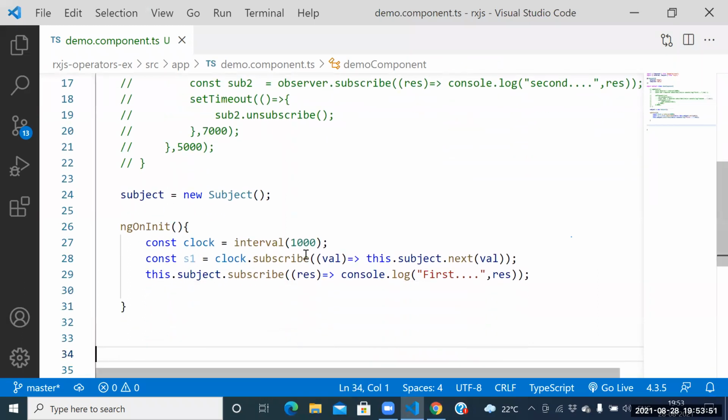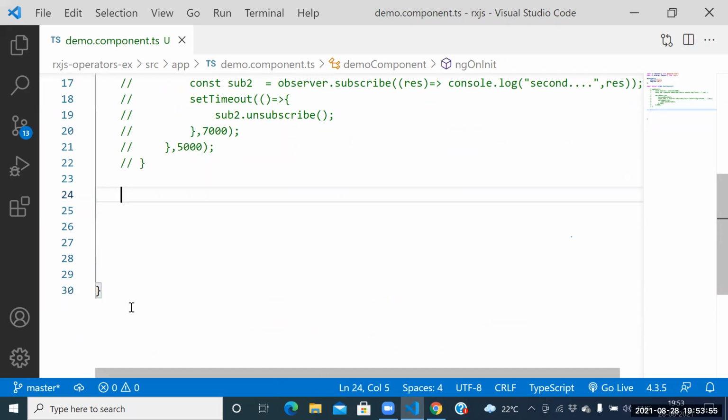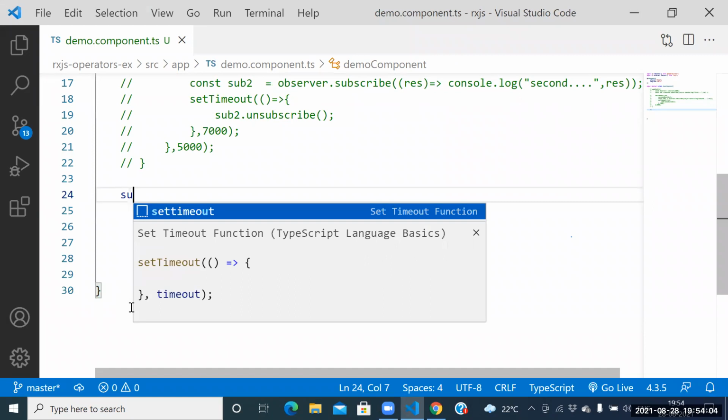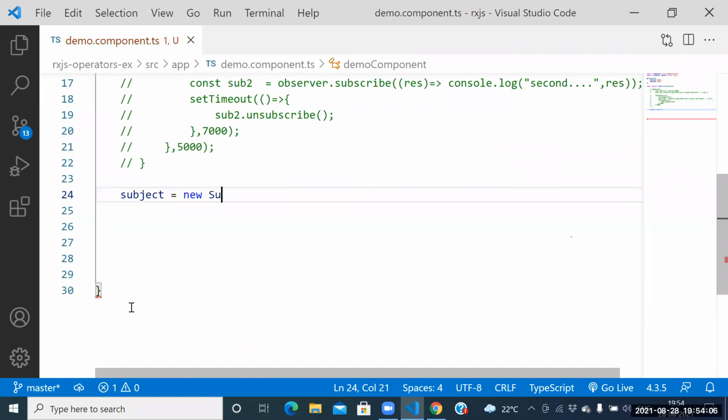Fine. Guys, don't go in a hurry here. Let me listen for 1 second. Guys, how to create the subject? How to create the subject here? Subject equal to new subject. Automatically we can create the subject here.